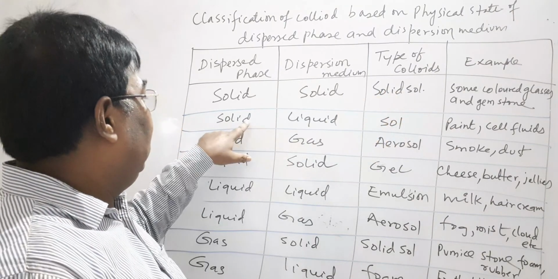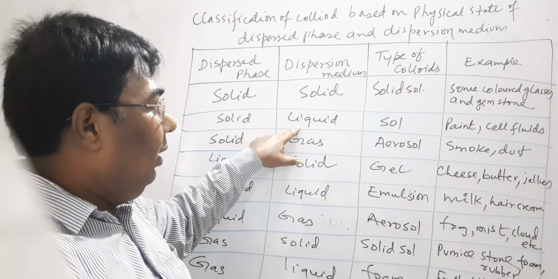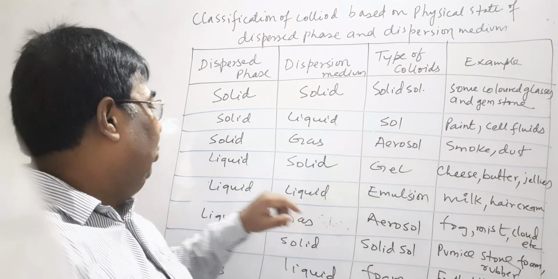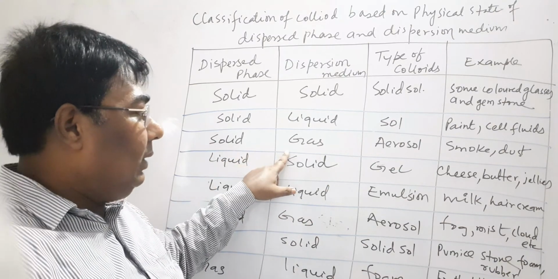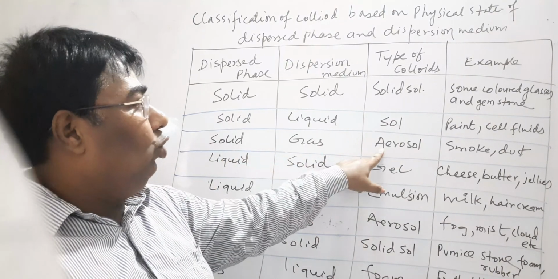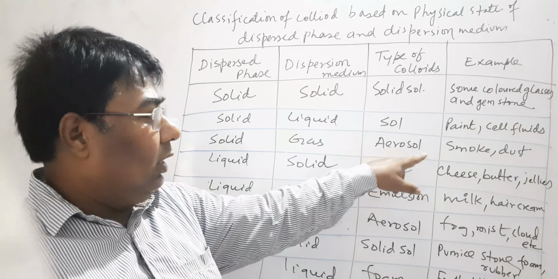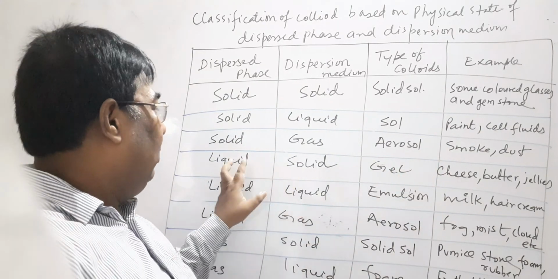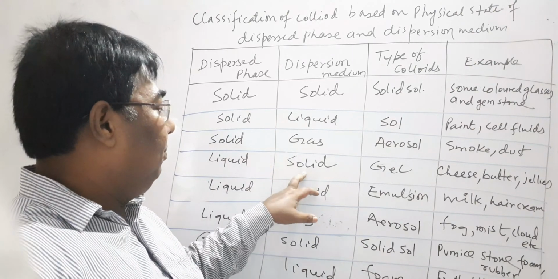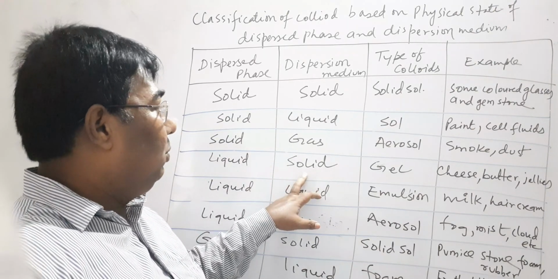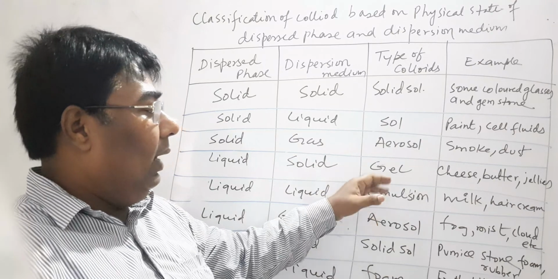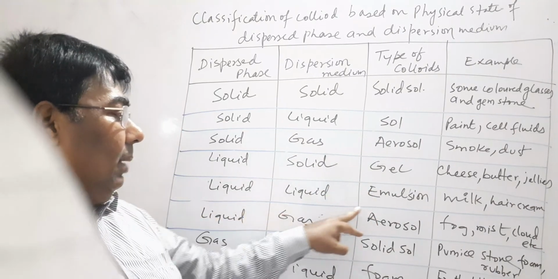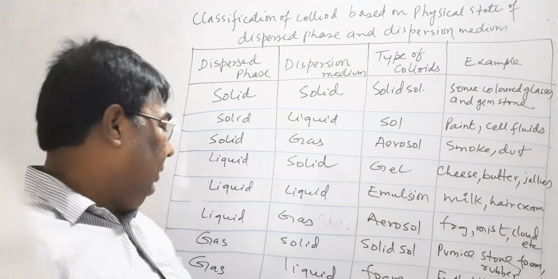gemstone. Second, solid in liquid, then it is said to be sol, for example paint, cell fluids. Solid in gas, then it is said to be aerosol, smoke and dust are the examples. Liquid in solid, when liquid is dispersed in solid as a dispersion medium, then it is said to be gel, example cheese and jellies. Next, liquid in liquid, emulsion, milk, hair cream.